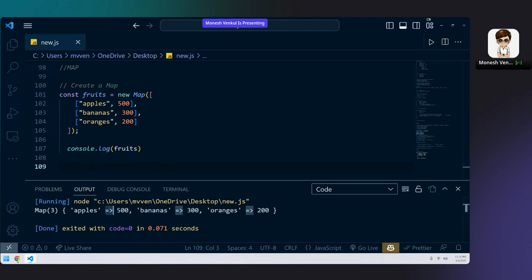Difference between map and set: set doesn't have a key value pair, map has a key value pair. That is the difference. So it looks like object syntax. What is the difference between them? The difference is only that. Set doesn't have a key value pair, map has a key value pair. That is the only difference. Objects do not deal with arrays. Maps deal with arrays.